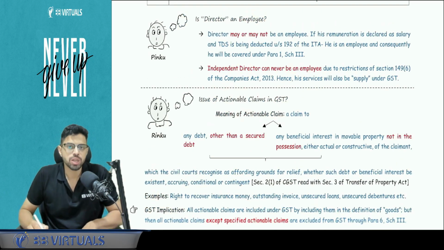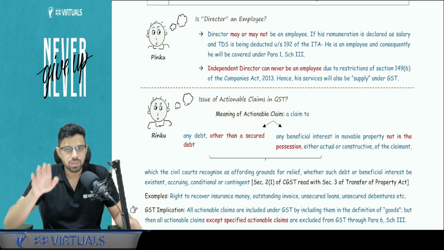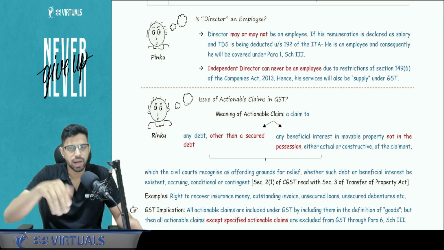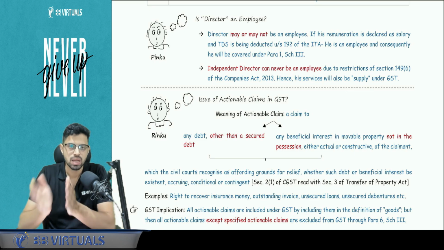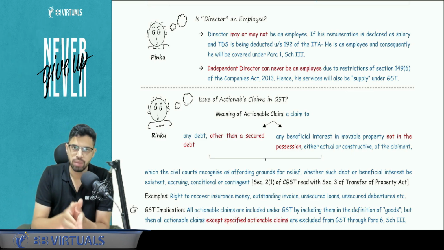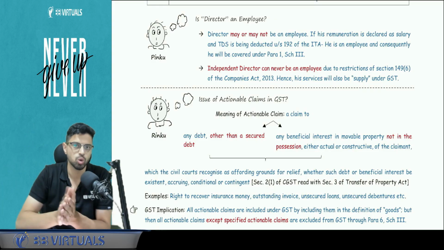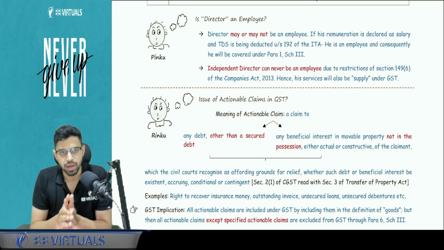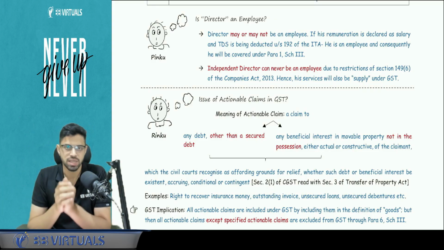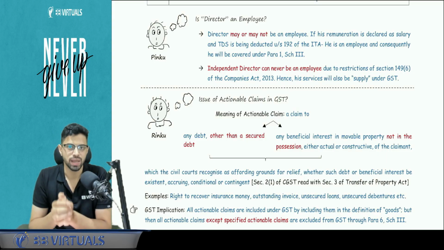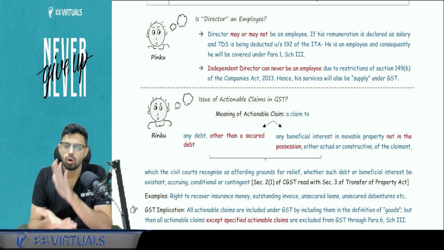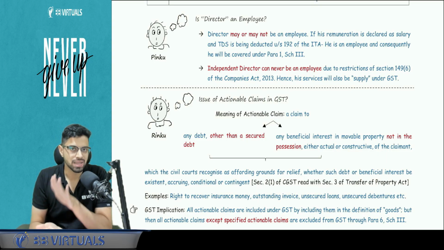Okay. Now, what about a director? Will GST be applicable or not? So understand one thing. A director is possibly an employee, or a director is possibly not an employee. So both cases are possible. Executive directors act as employees. If they are employees, then it will be covered under Schedule 3, paragraph 1, outside the scope of GST. But what if he is not an employee? Then it will be under GST, and plus RCM also applies. Chapter 2 will talk about it. All the services by a director in official capacity are covered under RCM. The company will pay the tax.